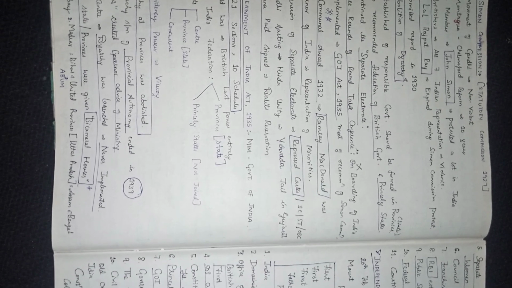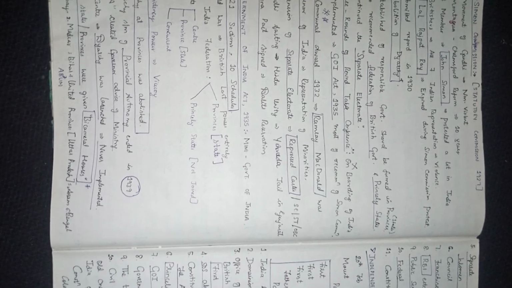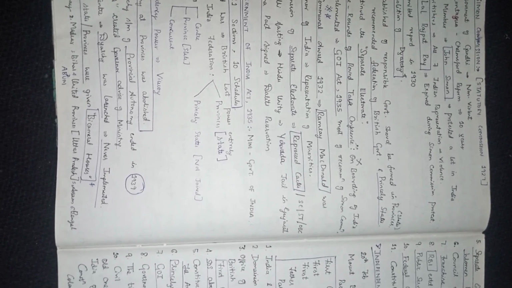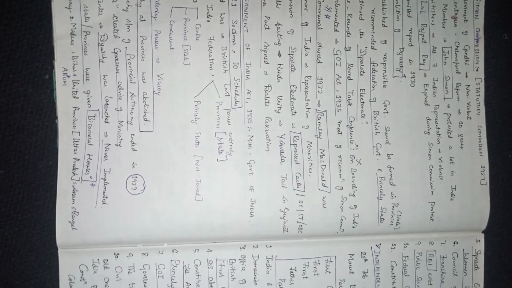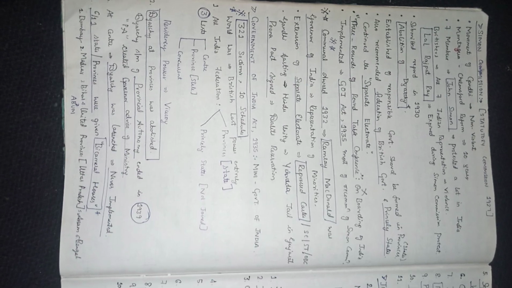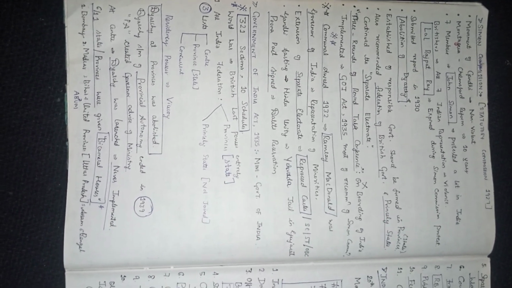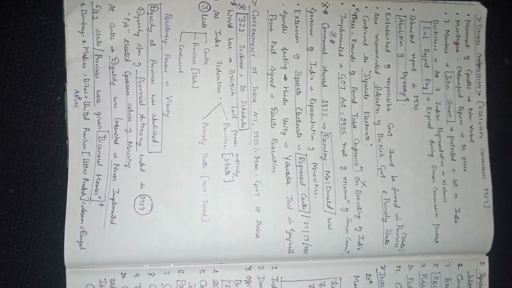Lala Lajpat Rai expired during the Simon Commission protest. It submitted the report in 1930. Abolition of diarchy was recommended, and establishment of responsible government should be reformed in provinces.